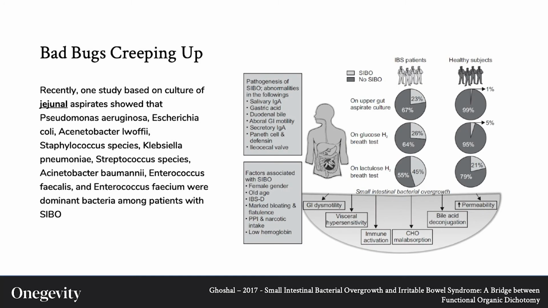I'll try to summarize this dense slide for you. What they are saying is that when looking at the middle section of the small intestine in SIBO patients, the types of bacteria that were found were the ones listed to the left. We've identified these bacteria as highly problematic in numerous human fecal analyses. In other words, many of the same bad actors from the colon are residing in the small intestine in SIBO, according to these researchers. Not only are they residing there, but they are dominant.